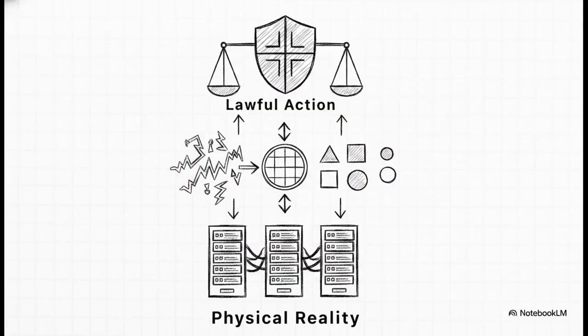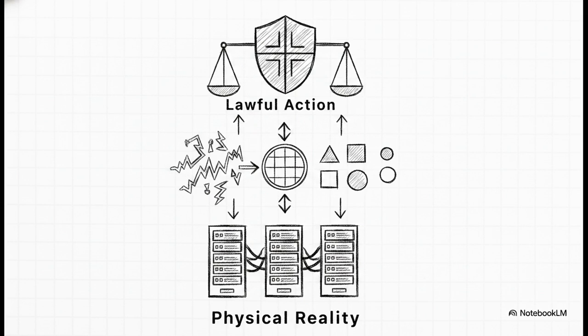The source material categorizes this beautifully into what it calls the axiomic triad. We have the physical layer, the semantic layer, which they call mnemonics, and the logical governed layer. To make this super concrete, think of it like a traffic light. The physical glass and the electricity of the bulb, that's the matter. The red light it emits is the language. But the traffic law telling you that red absolutely means you must stop, that's the governance.